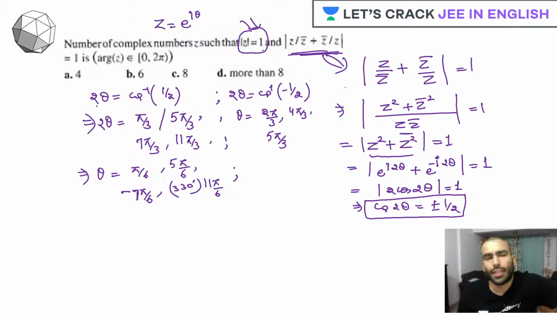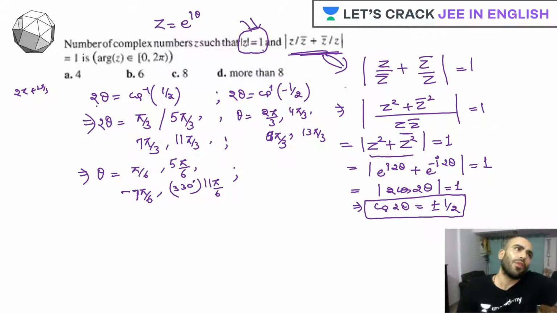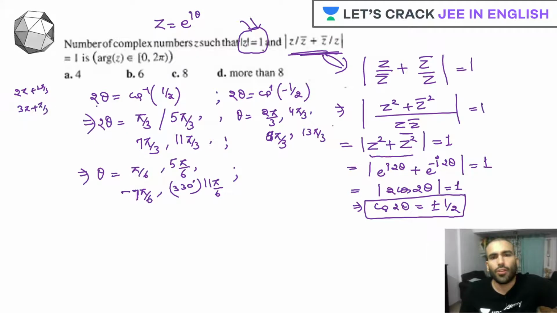360 under 4, 480. So there's 2 pi plus 2 pi by 3, 8 pi by 3. And then we have 3 pi plus pi by 3. So this is 10 pi by 3. My guys, this is 10 pi by 3. My bad. It is 10 pi by 3.